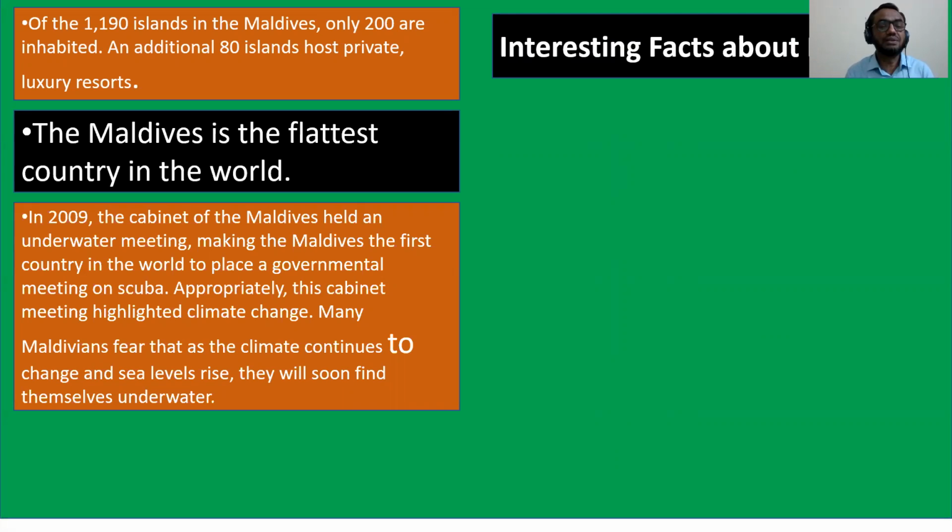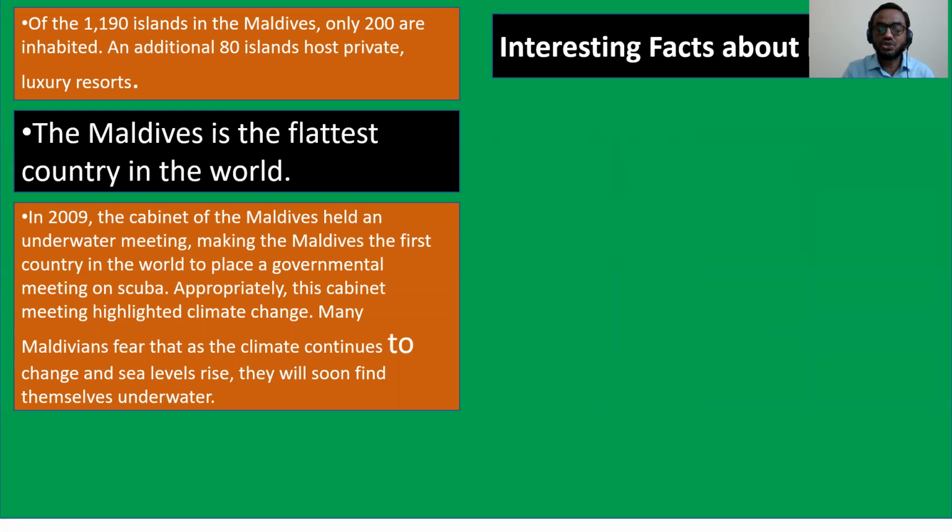In 2009, the Cabinet of Maldives held an underwater meeting, making the Maldives the first country in the world to hold a governmental meeting on scuba. Appropriately, the cabinet meeting highlighted climate change. Many Maldivians fear that as the climate continues to change and sea levels rise, they will soon find themselves underwater.